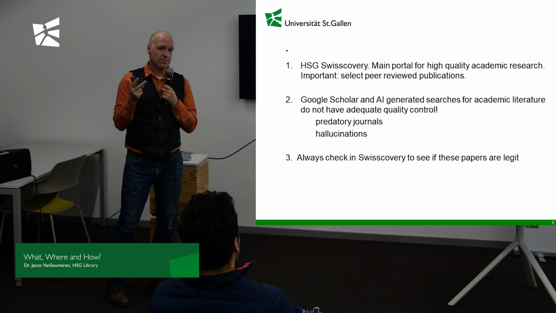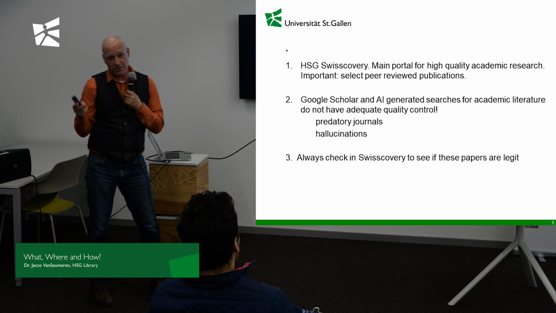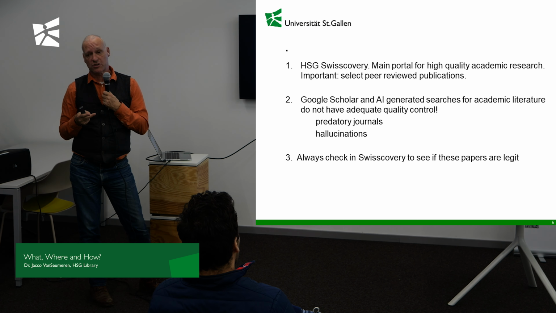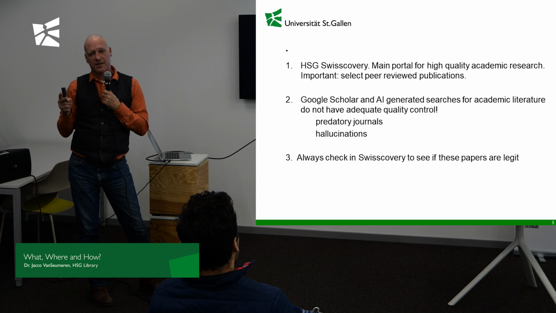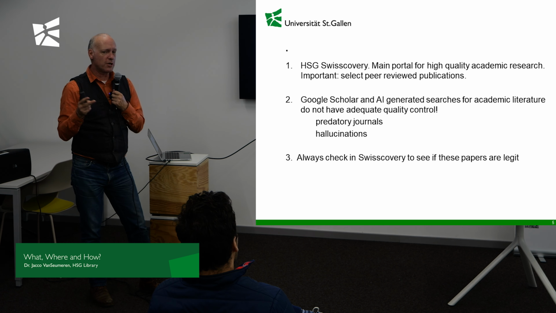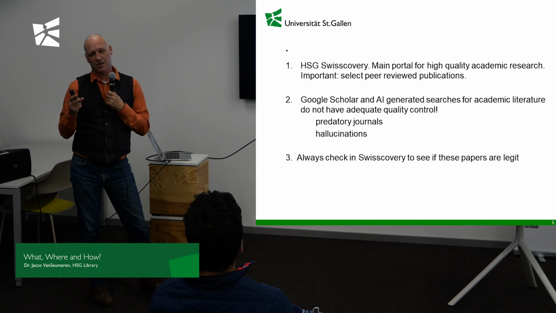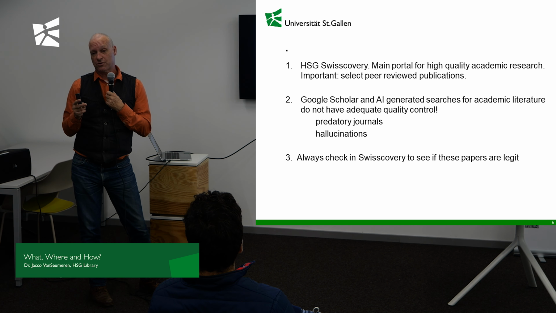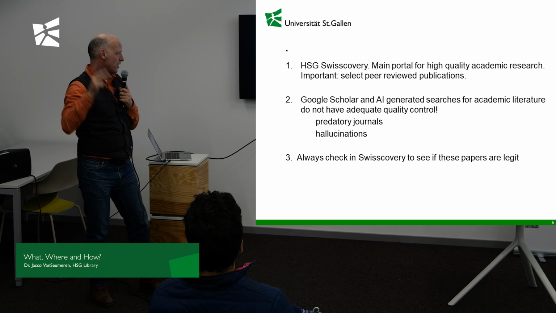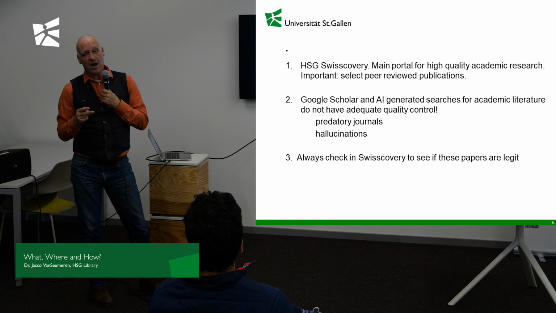Predatory journals, those are journals that pretend to have a peer review process, but they don't really have one. We estimate that Google Scholar now has about 40% of the results in economics made up of predatory journal articles. So, not high quality. With AI, the problem is hallucinations.